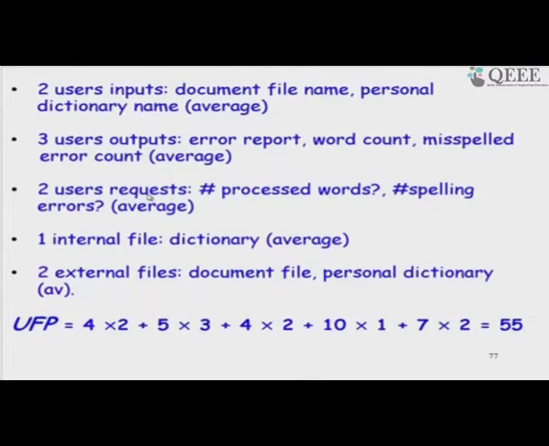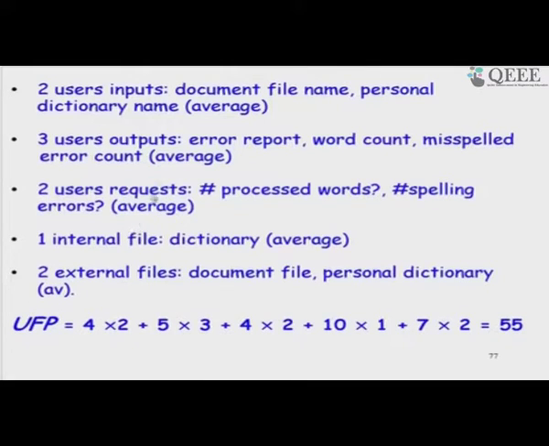So, these are inquiries: how many words are processed and how many spelling errors were found. These reports are average. One internal file, which is a dictionary that is maintained, can be average, or we can say it is complex, depending on what type of file it is. And then two external files are input to it: the document file that we want to check for errors and the personal dictionary, both are average.